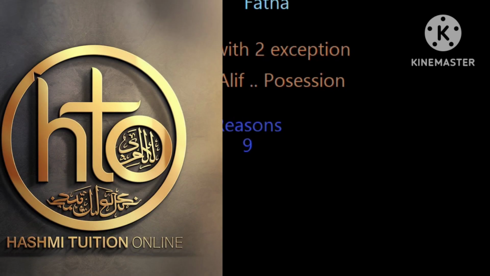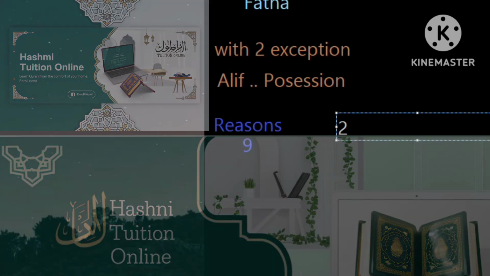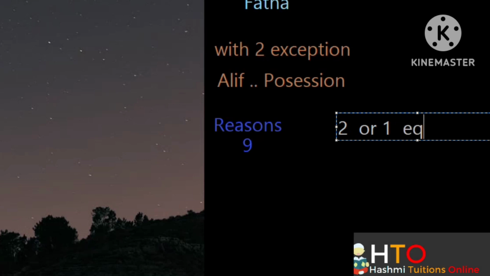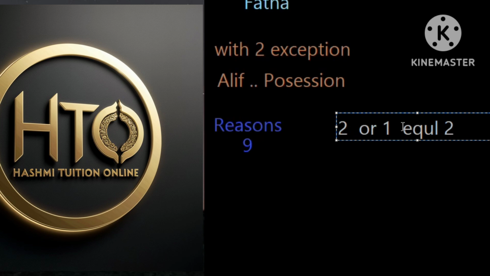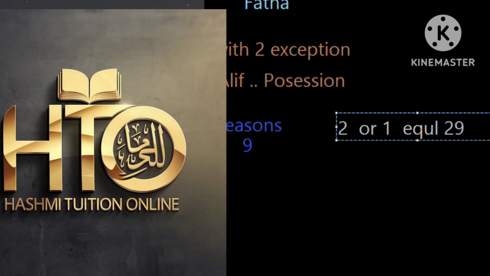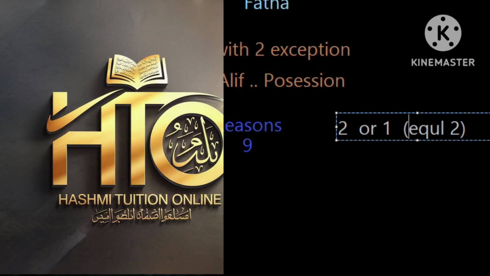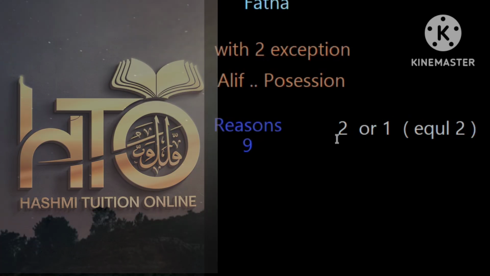Fine. Two or how many? Two or one. Not all 9 together are found in some noun. Two, or one that is equivalent of 2, equal to 2. There are not all reasons, and not only one reason is found. Minimum 2 reasons are found, or one reason that is equal to 2 reasons. Fine, 2 reasons are found.